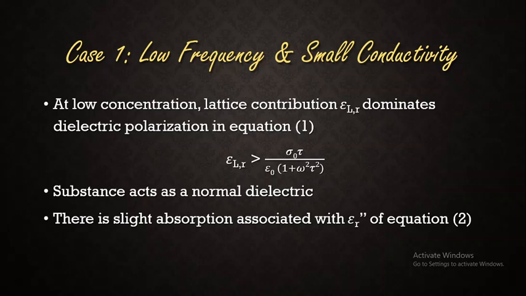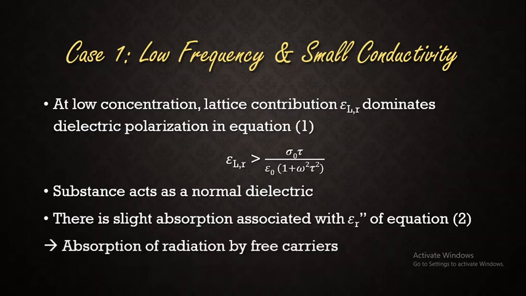because we are considering the case of small conductivity, but it doesn't mean that there are no free carriers. There will be a certain amount of free carriers and those are going to absorb certain energy and transition will take place. But the main thing is with respect to lattice contribution. So this is case 1, where we have considered low frequency and low conductivity. So here absorption of radiation will be by free carriers, as there are few in number.